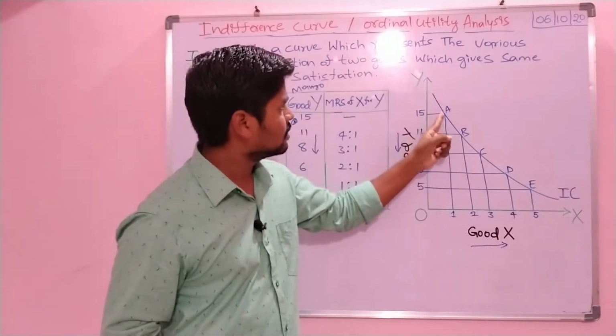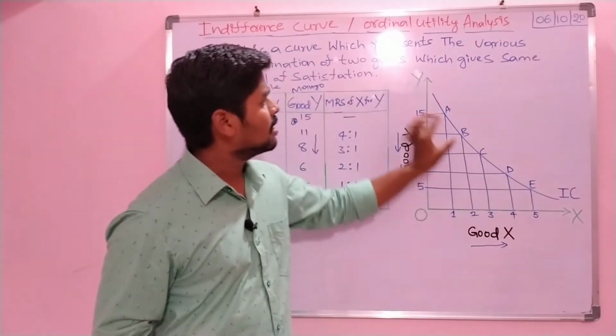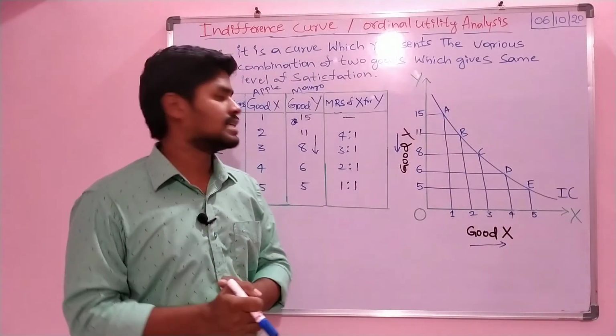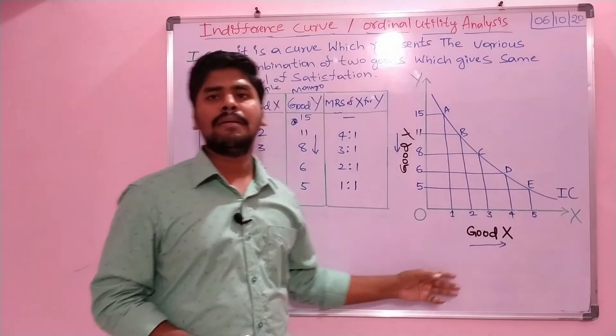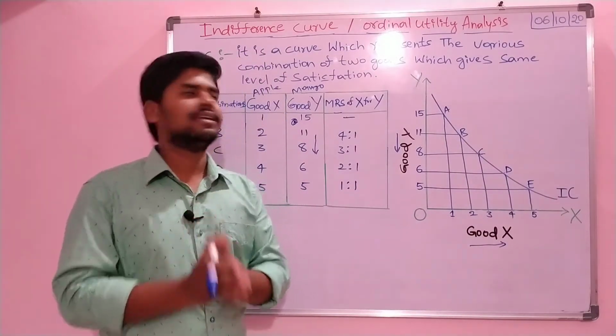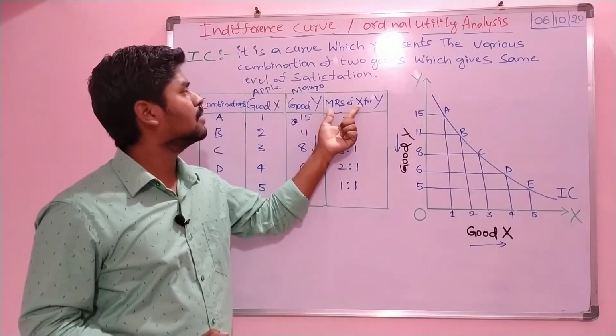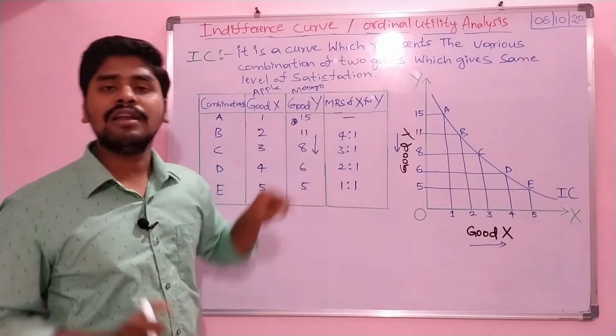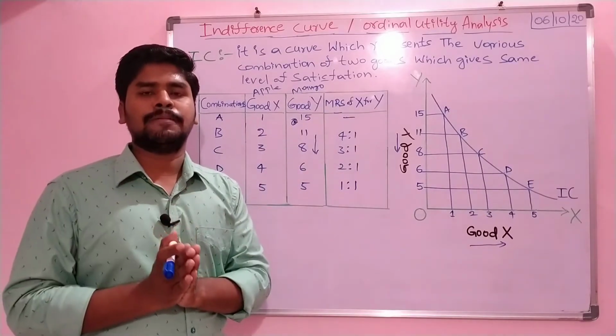See, first A, B, C, D, this is the difference between, we can call it the same level of satisfaction which the consumer benefits from. And at the same time, let's look at what you mean by MRS, the MRS of X for Y. See, MRS means marginal rate of substitution, right?